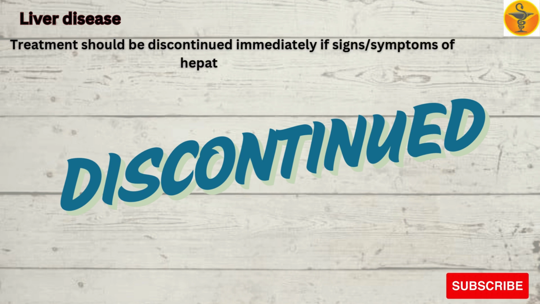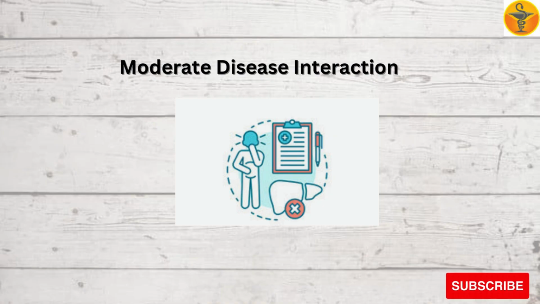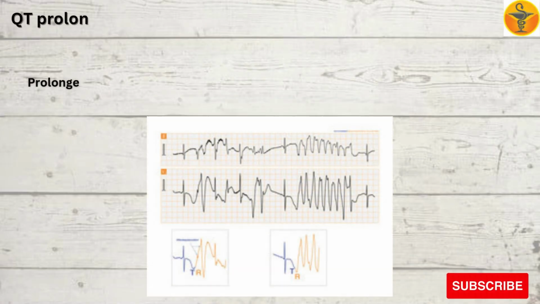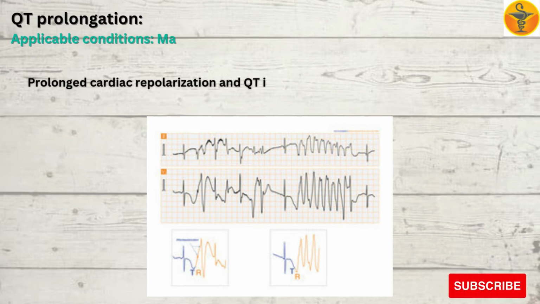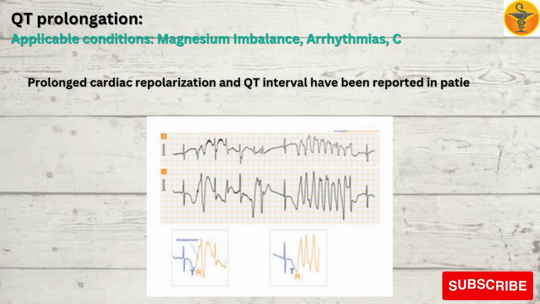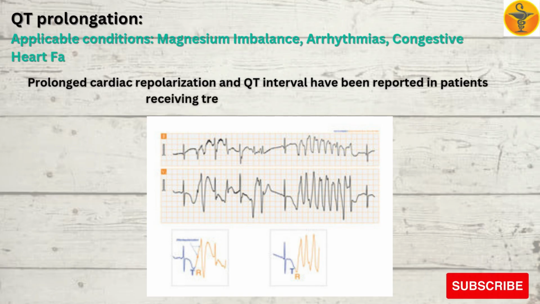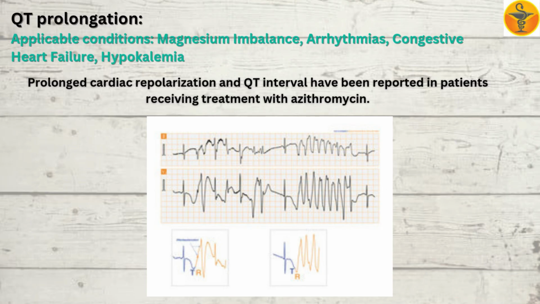immediately if signs/symptoms of hepatitis occur. Moderate disease interaction, QT prolongation, applicable conditions, magnesium imbalance, arrhythmias, congestive heart failure, hypokalemia. Prolonged cardiac repolarization and QT interval have been reported in patients receiving treatment with azithromycin.